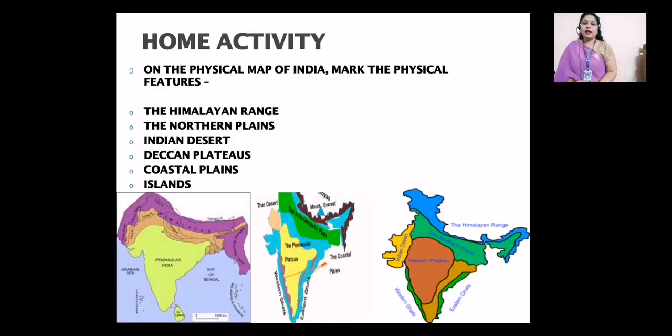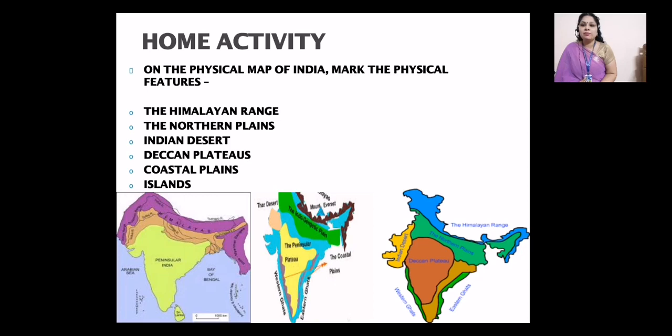Now, after studying this, I will give you a home activity, which you can do at home. On the physical map of India, mark the physical features like the Himalayan range, the northern plains, the Indian desert, the Deccan plateaus, coastal plains, and islands.